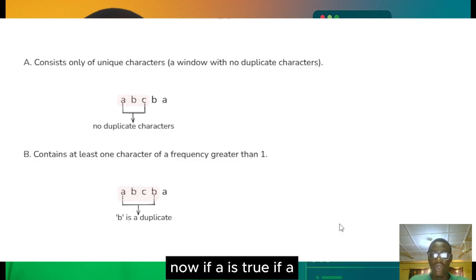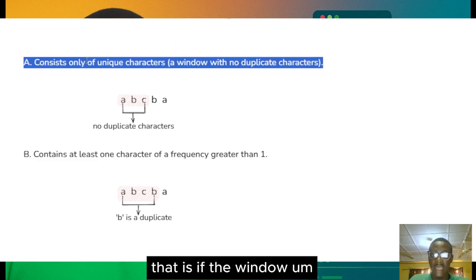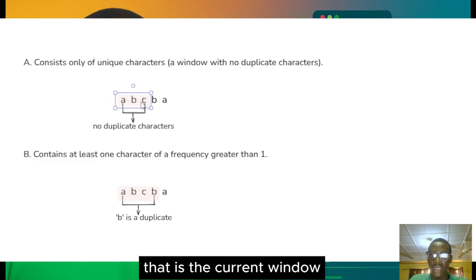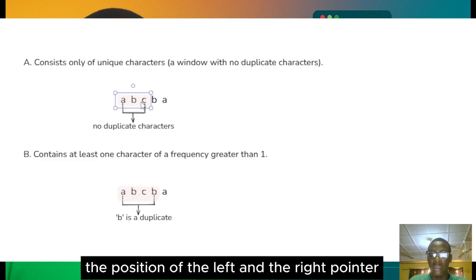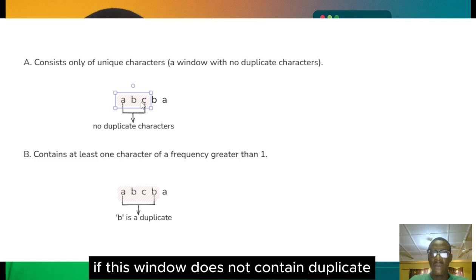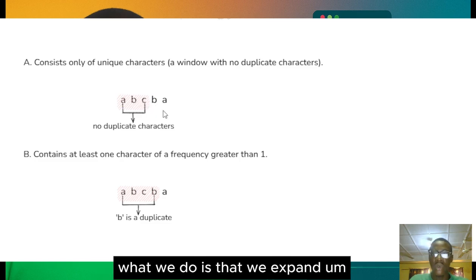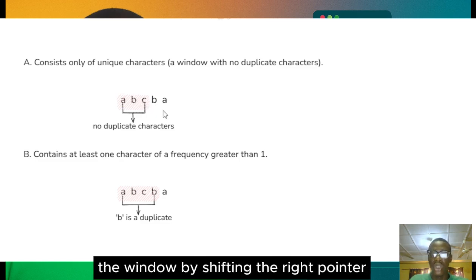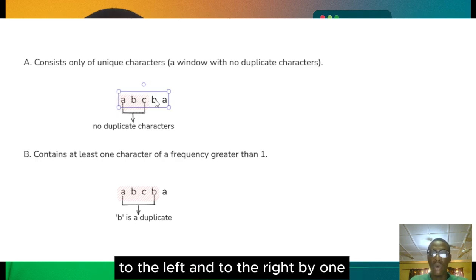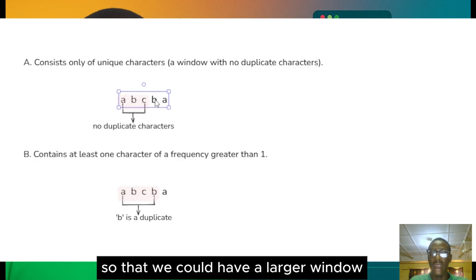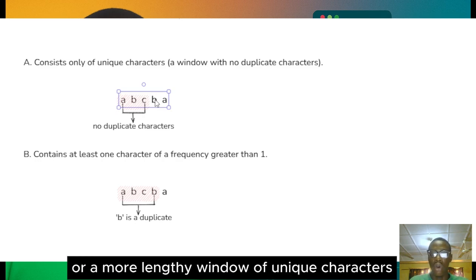Now if the window contains no duplicate character, based on the position of the left and right pointers, then we expand the window by shifting the right pointer to the right by 1, so that we can have a larger window of unique characters.